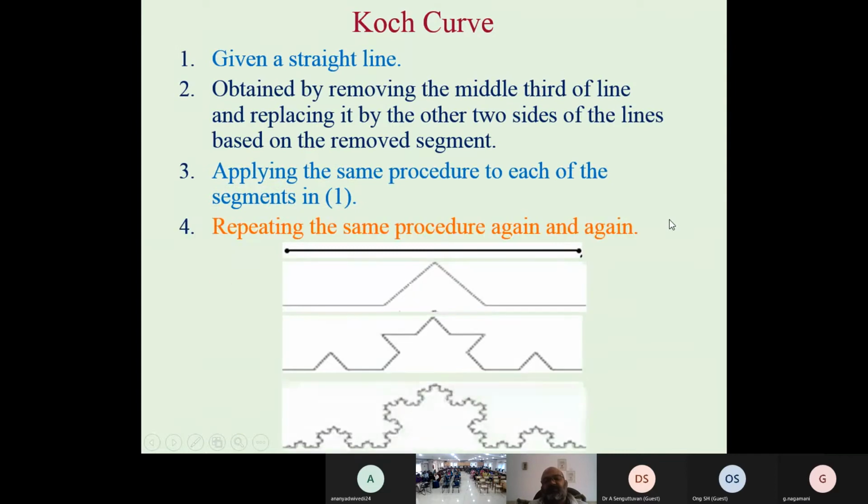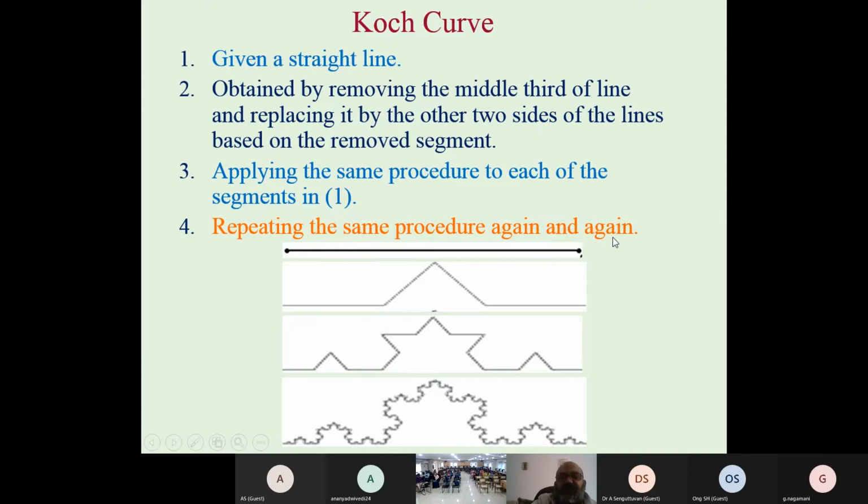In the second part of the picture, we cut a 1/3 part and place two lines instead of one, two lines at an angle. We join this and we get this structure. Again, apply the same procedure to each segment. Again we cut 1/3, 1/3, 1/3, and we repeat the same process again and again, and finally we get the last picture. We can construct these pictures using a computer program. We don't have much time to show the computer program, but if there is any workshop in the future, maybe I can show you how to construct these through MATLAB or Mathematica.